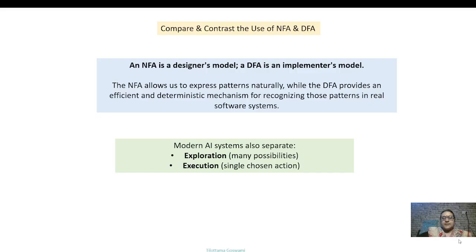In AI, there are multiple possible interpretations. In AI, there are candidate hypotheses. The model evaluates which interpretation is most likely. Once the intent is identified, the software no longer explores possibilities. It will follow one deterministic workflow.